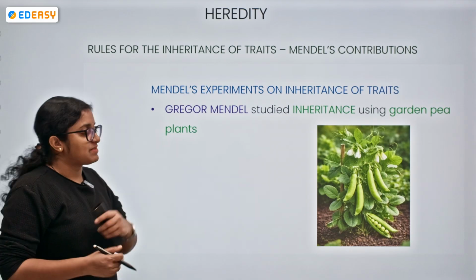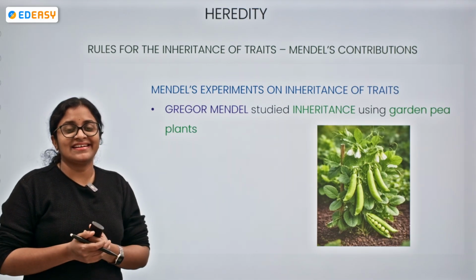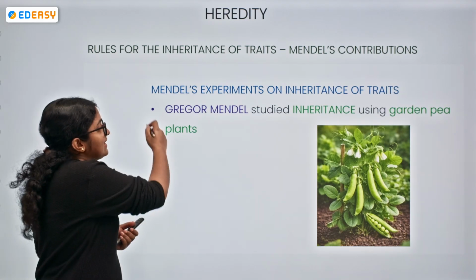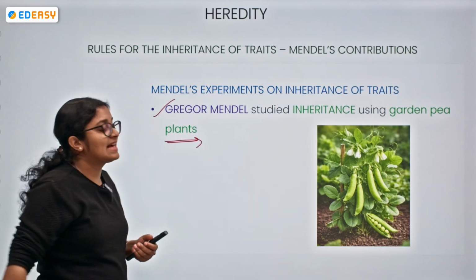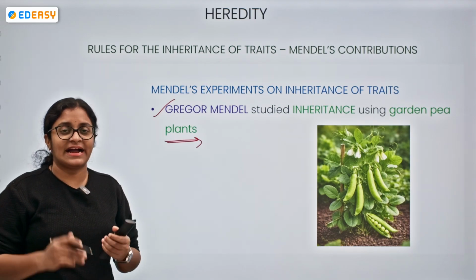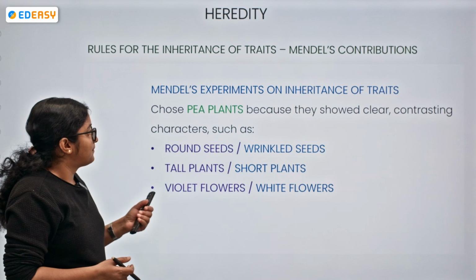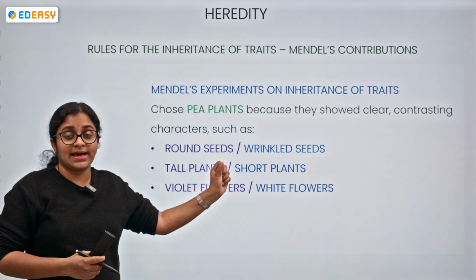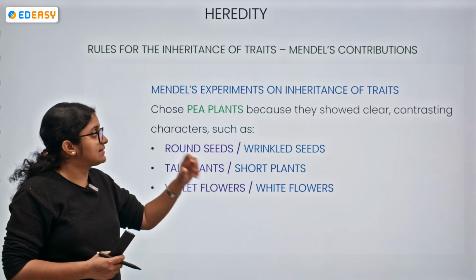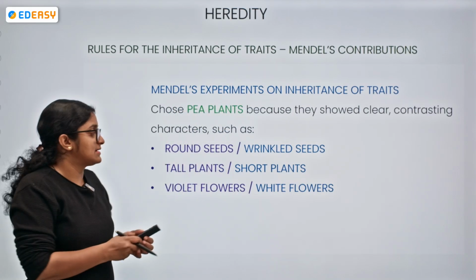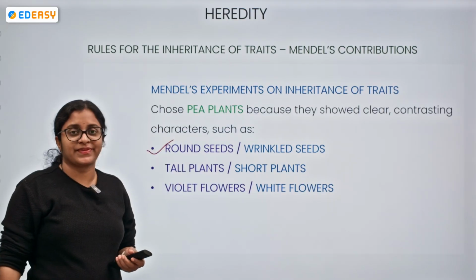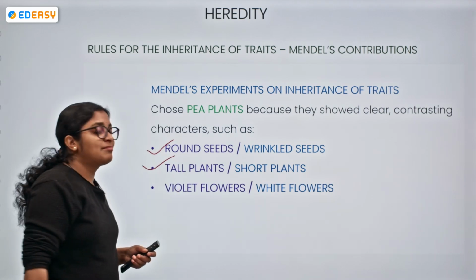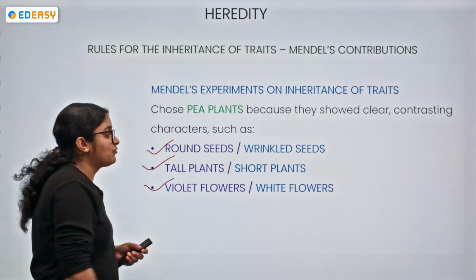So, Mendel's experiments. Where did he carry out the experiments? He took the pea plant. He studied inheritance using garden pea plants. Garden pea plants he chose because they show clear contrasting characters. What are the contrasting and clear characteristics given by pea plants? Round or wrinkled seeds. They might have round or wrinkled seeds, they might have tall plants or short plants, and they have violet flowers or white flowers.